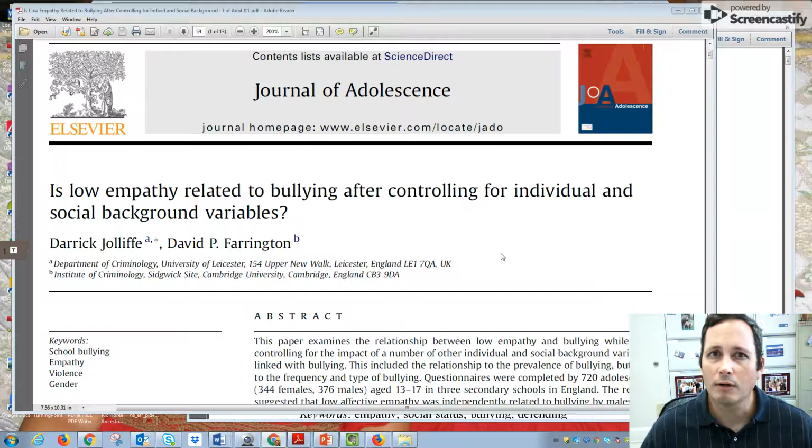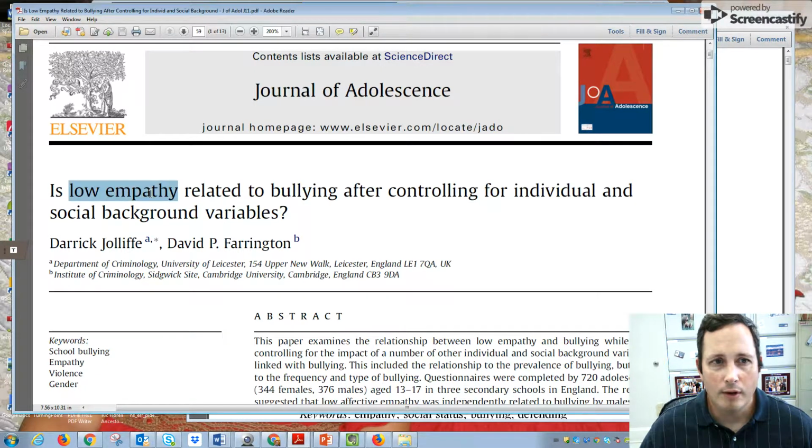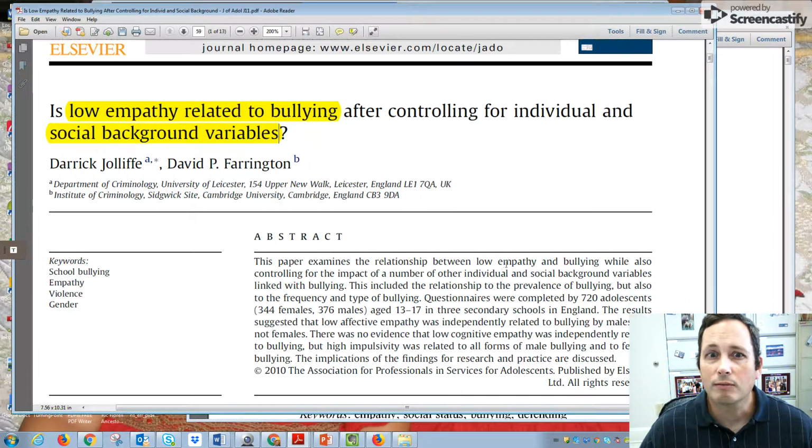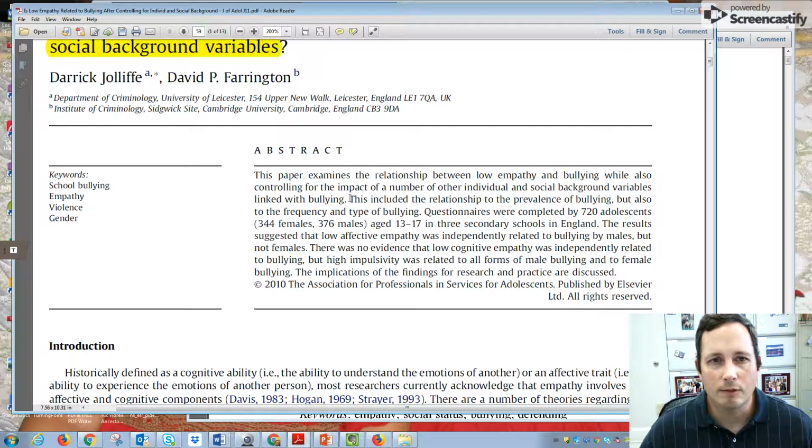But once again, what we're going to focus on is the title first. You can see "low empathy related to bullying." So we know that empathy and bullying are somehow involved, and then there are some social background variables that a bunch of these are looking at. Next, right down to the abstract, you can skim along here and see the relationship of low empathy and bullying. So that's obviously an important part.